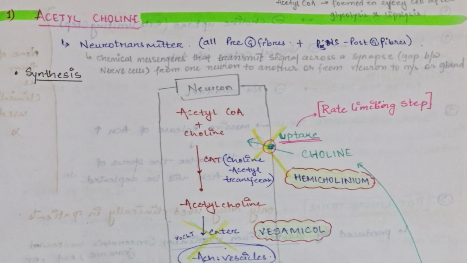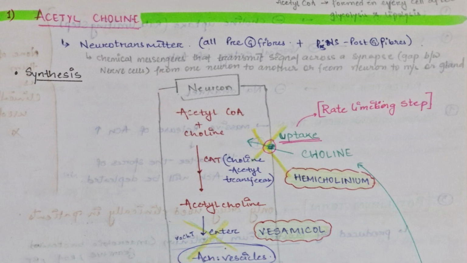As we all know that there is a preganglionic fiber and a postganglionic fiber. So, in sympathetic as well as in parasympathetic, in both the cases, in the preganglionic fibers, acetylcholine is released. But in case of parasympathetic, the postganglionic fibers also release this acetylcholine, and that reaches the organ, and this organ has muscarinic receptors that receive this acetylcholine. But in case of sympathetic, we have alpha and beta receptors, and for that we have norepinephrine, epinephrine, and dopamine. We will read about that later on.